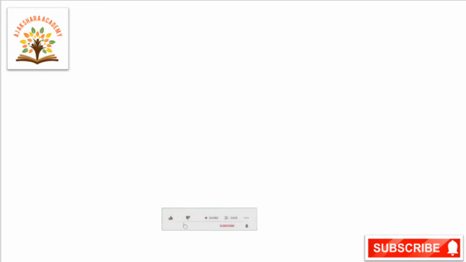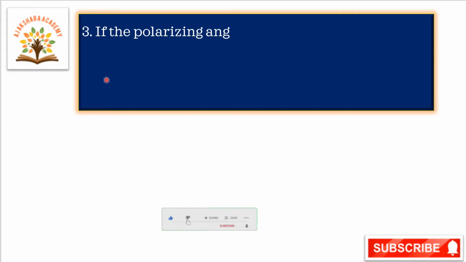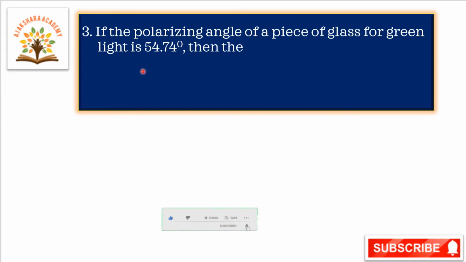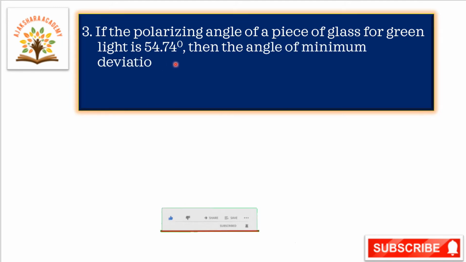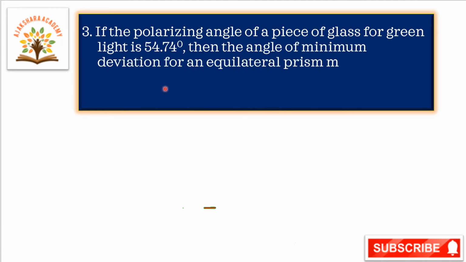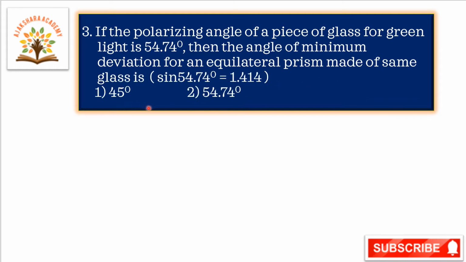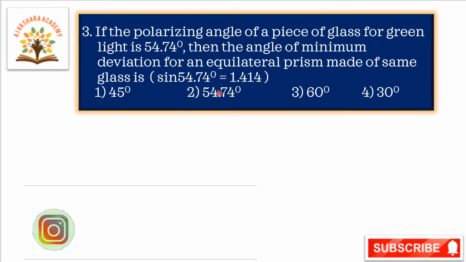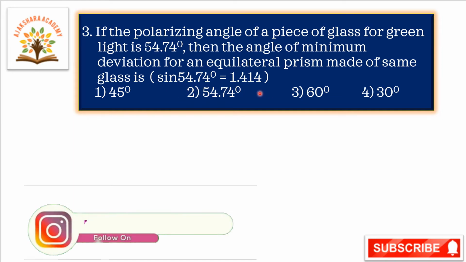Next, we will go to the next question. In this question, the polarizing angle of a piece of glass for green light is 54.74 degrees, then the angle of minimum deviation for an equilateral prism made of the same glass. Here in this question, we have to find the angle of minimum deviation. Here the given tan 54.74 degrees is equal to 1.414. Let us go to the solution.